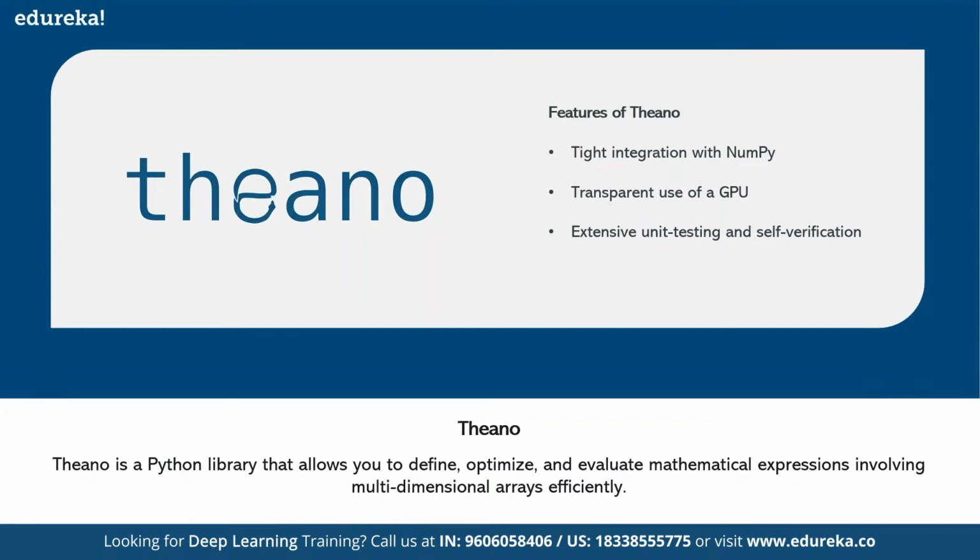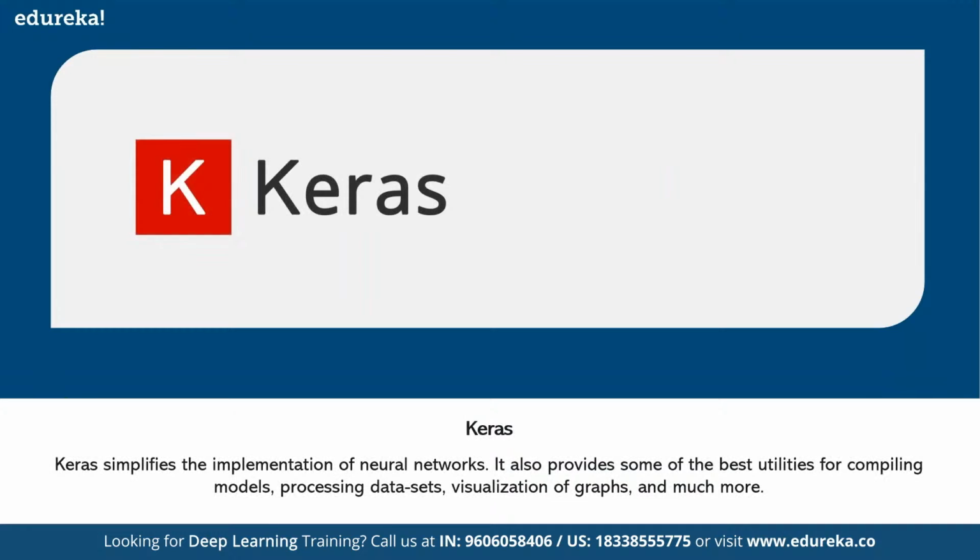Now, there is one more library that's called Keras. With TensorFlow 2.0, the Google team has made sure that we have tight integration between TensorFlow and Keras. So this Keras actually simplifies the implementation of neural networks. It provides a high-level API, which I can use to build a neural network in a more efficient manner. And it's very easy to create neural networks with the help of TensorFlow and the Keras API. Now I'll be showing you in a hands-on session how easy it is.